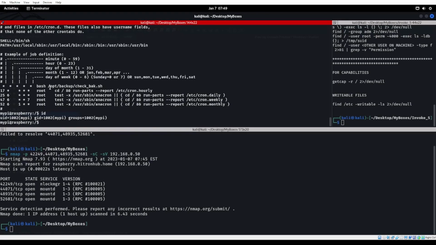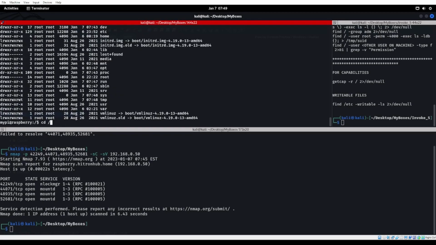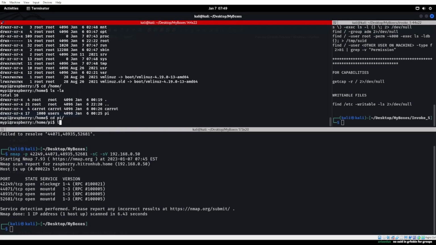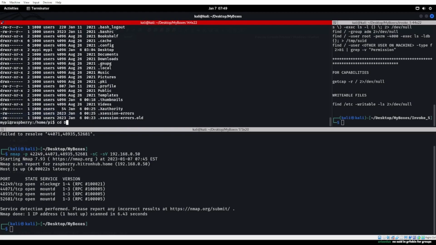So, looks like he's running bash /opt/backup/check.back.sh. One thing we also never did was we never actually went into Pi's home directory. And he doesn't have one. There's a Pi, so let's go ahead and cd into Pi. Okay, cd to Desktop, because that's mostly where you can put stuff.